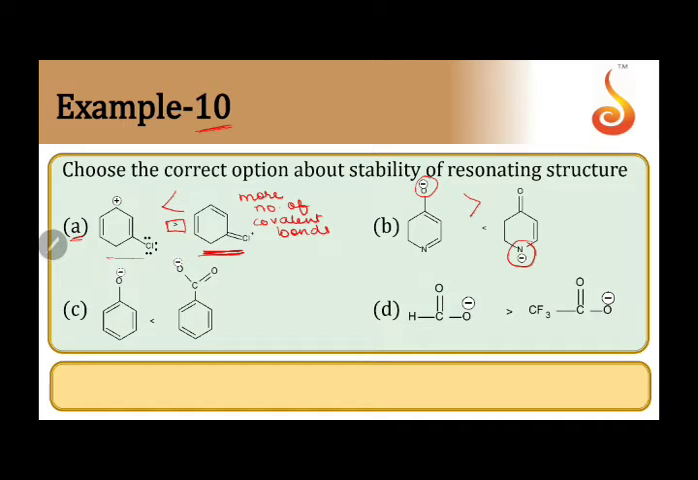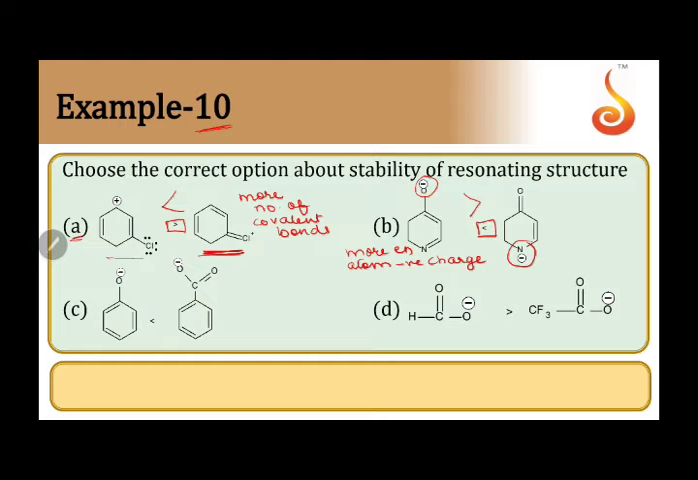This would be much more stable. So this order here is wrong, and we can tell this because of the rule that more electronegative atom should be having negative charge.